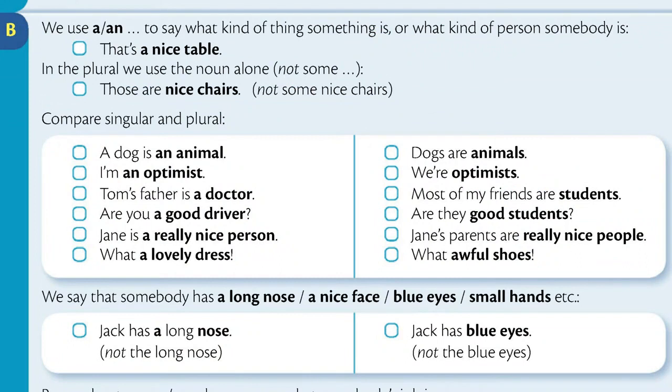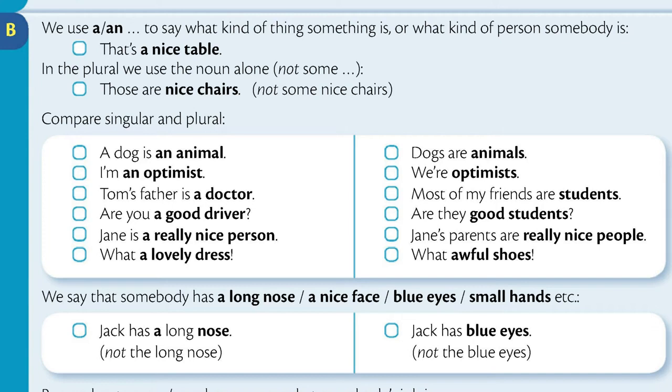Section B. We use a or an to say what kind of thing something is, or what kind of person somebody is. That's a nice table. In the plural, we use the noun alone, not some. Those are nice chairs. Compare singular and plural. A dog is an animal. Dogs are animals. I'm an optimist. We're optimists. Tom's father is a doctor.